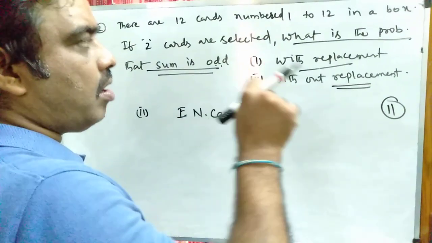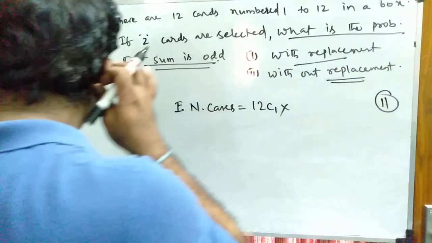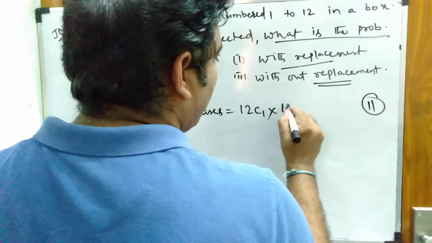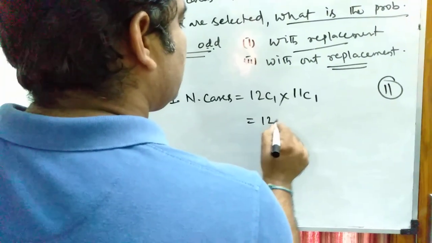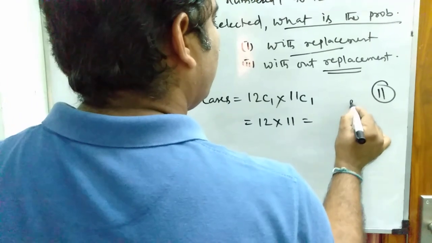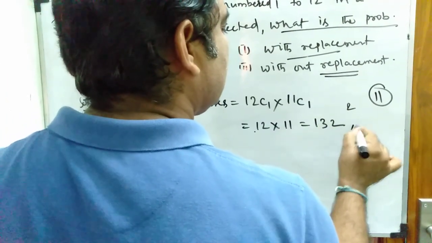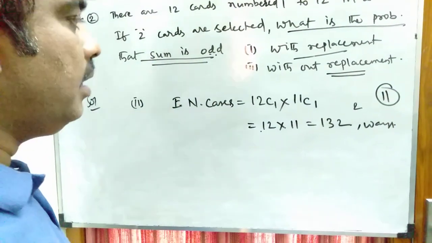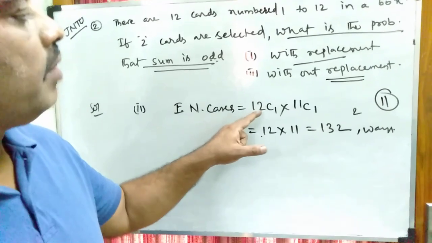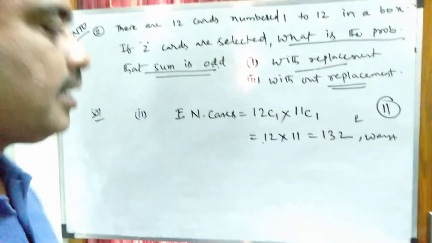If the first drawn card is not replaced, the box will have only 11 cards. The number of ways of choosing one card from 11 is 11C1. That is 12 into 11. 11 twos are 22, 11 ones are 11 plus 2, 13. That is 132 ways. The number of ways of getting one card from 12 cards, and then one from 11 when not replaced, is 132.